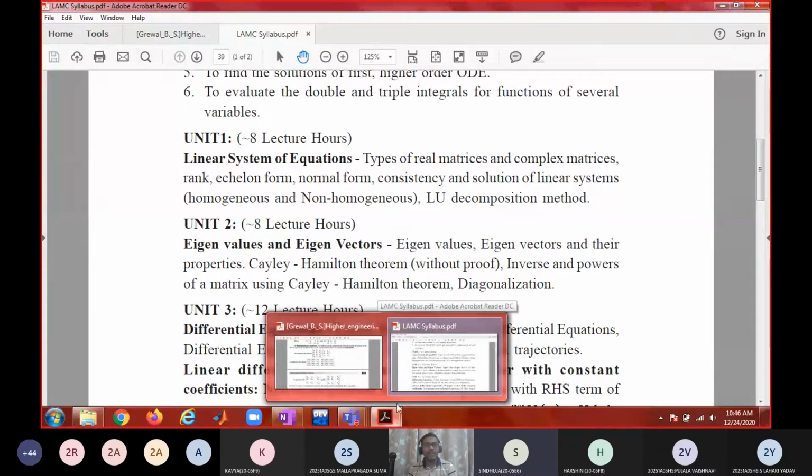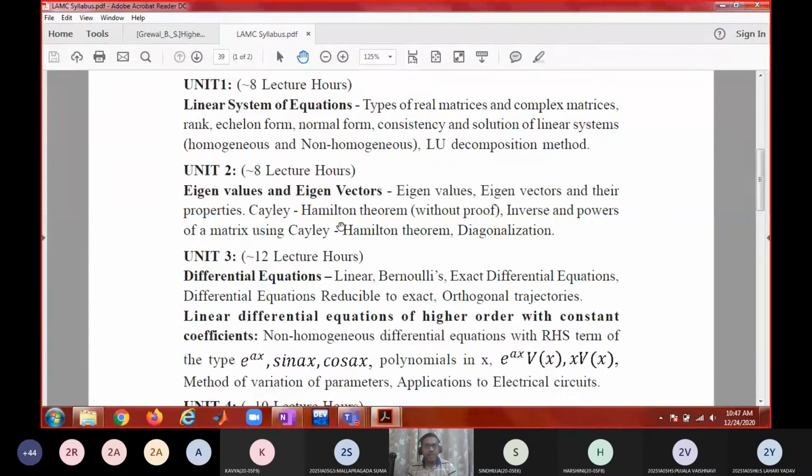Yes, sir. Okay, so the next unit is also part of matrix theory only. Units 1 and 2 put together are matrix theory. So this is a continuation of the discussion on the first unit. This is a very important topic, eigenvalues and eigenvectors, which has several applications even today. These are all very basic concepts, so we should learn this well. The background knowledge for eigenvalues and eigenvectors is the system of linear equations, in which the homogeneous system is a particular case.